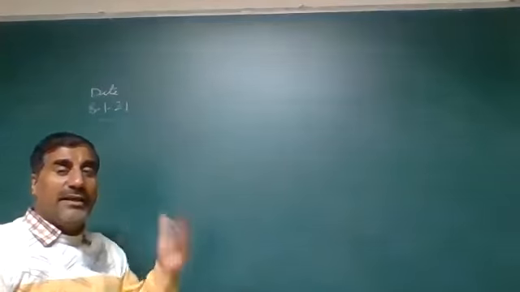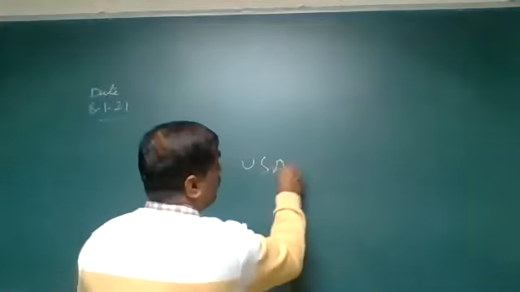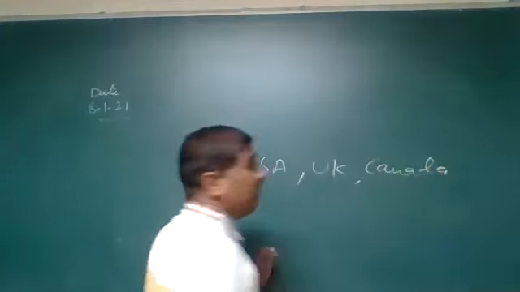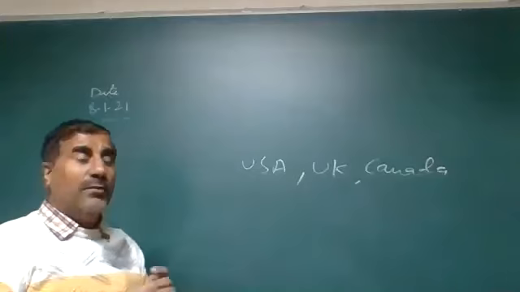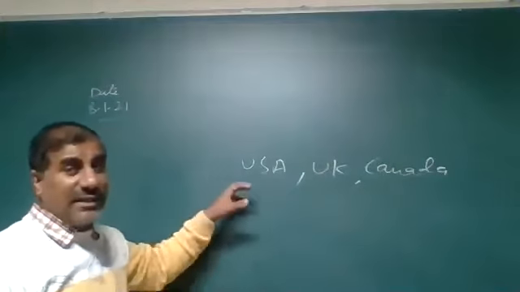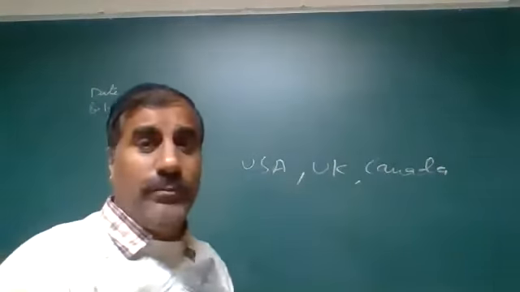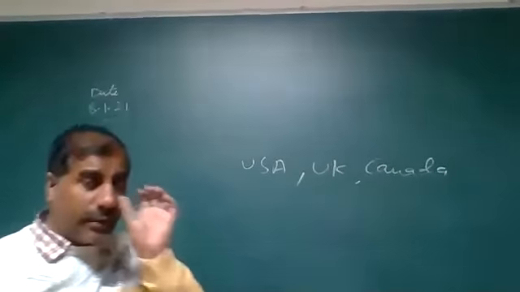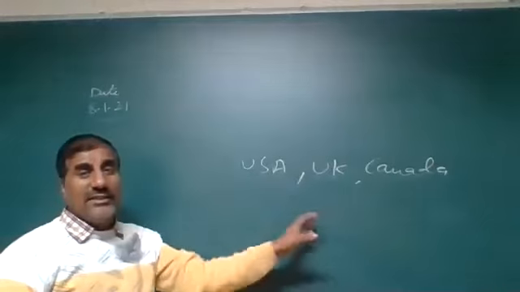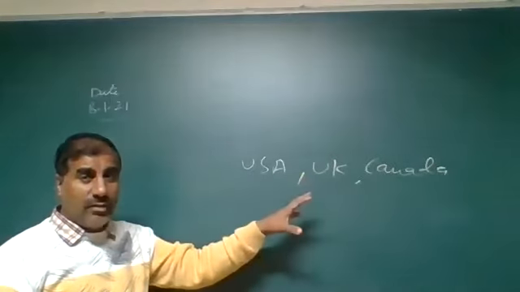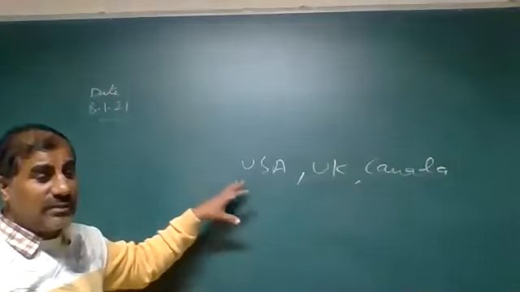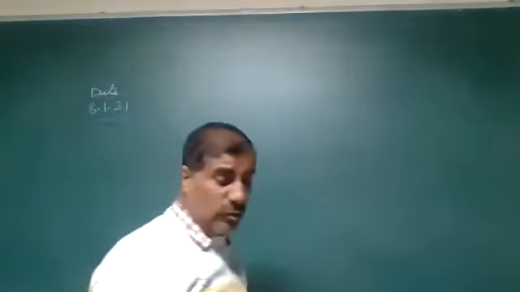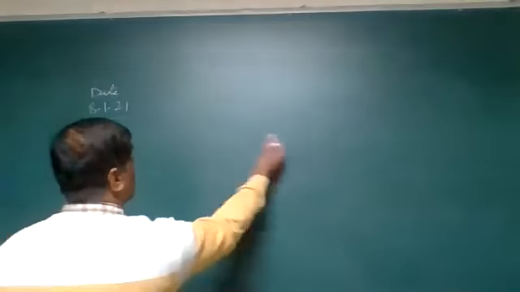Other nations like the USA, UK, and Canada are such nations where most people enter in search of jobs, in search of medical facilities, for education, and for training purposes. In these nations, in migration is higher. Okay, so these are the nation examples given. Another factor is the natural growth rate. And what is the actual growth rate?